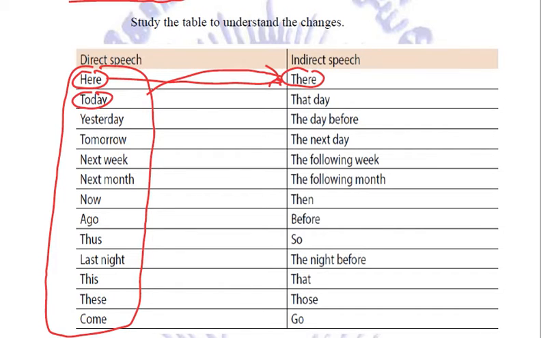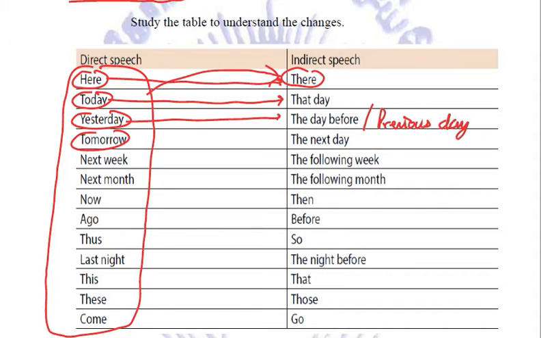Today will be converted into that day. Yesterday is converted into the day before, or it may be the previous day. We can also write the previous day. Tomorrow is converted into the next day. Next week is converted into the following week. Next month is converted into the following month.